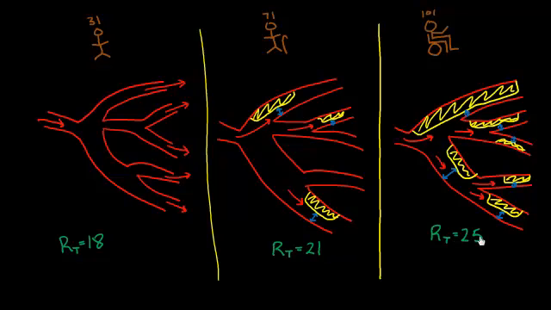So now you can see how eating a certain way and not exercising can lead to developing these plaques that act as roadblocks and get in the way of blood flow. The problem is that as the radius gets smaller, the resistance goes up.